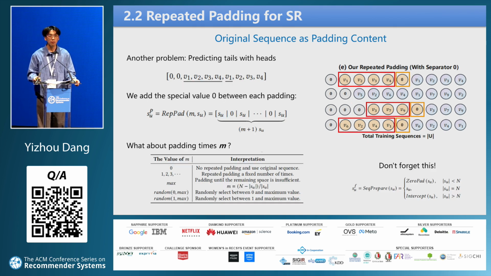However, there is a problem with the above padding strategy. There may be cases where the end of original sequence is used to predict the head. For example, there will be cases where 1, 2, 3, 4 is used to predict 1. To solve this problem, we add the special value between each repeated padding. We also provide methods for selecting the value of M, including fixed value, maximum value, random selection between 0 and maximum value, or random selection between 1 and maximum value.